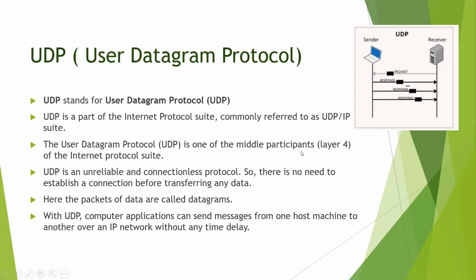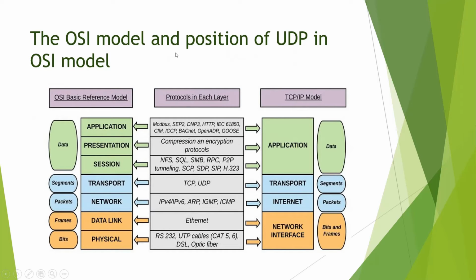It is present in layer 4 of the internet protocol suite. In the next slide, we have the OSI model, and this whole model shows that TCP and UDP are present in the fourth layer. This is what I needed to show you.